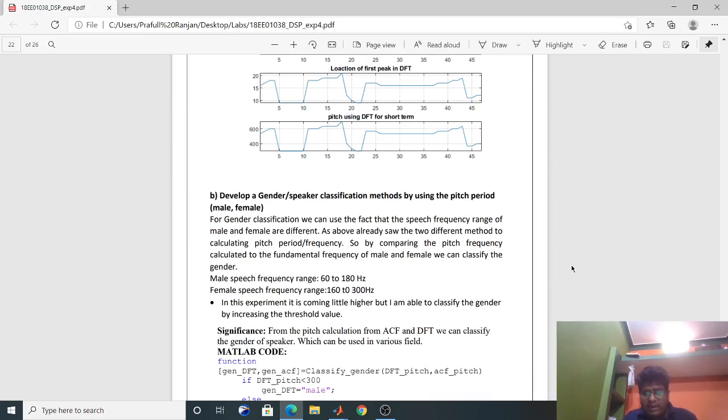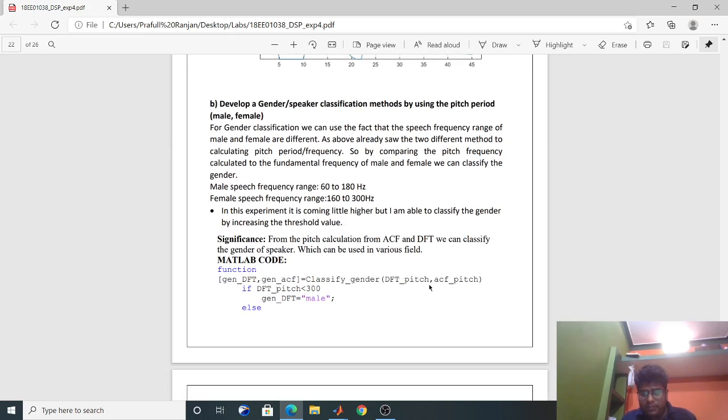Now we have to classify the genders. We have already calculated the pitch values in the above code. From that we will compare the fundamental frequencies of male and female ranges. We can see that male speech frequency ranges between 60 to 180 hertz, and female speech frequency ranges between 160 to 300 hertz. So by comparing this, we can classify the speaker as male or female.